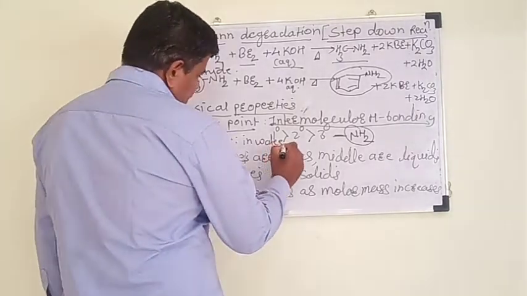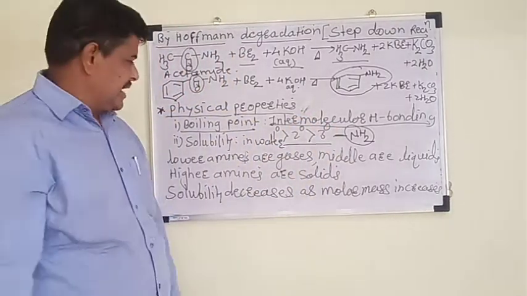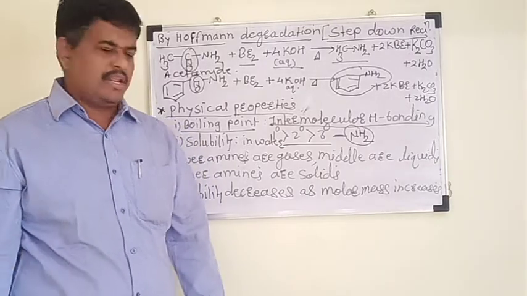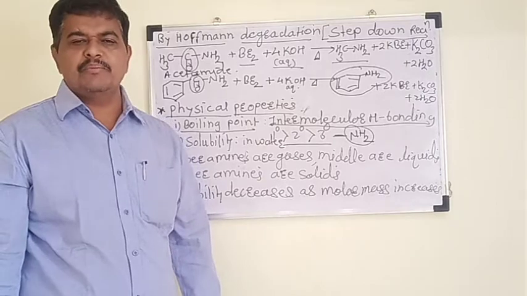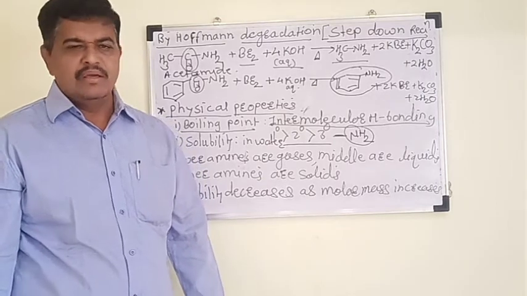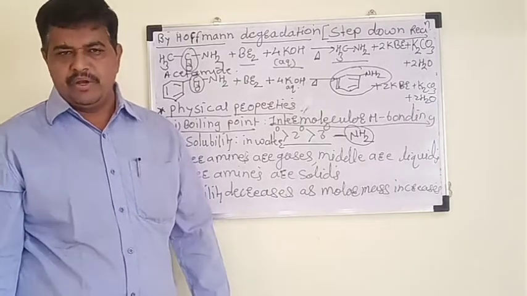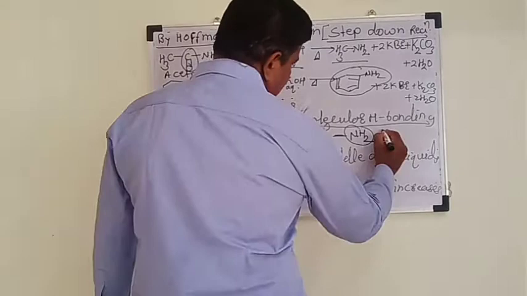This boiling point is explained as primary amine is greater than secondary amine is greater than tertiary amine. Means primary amines have a higher boiling point as compared to secondary amine, while tertiary amines have a lower boiling point. This is because in tertiary amine hydrogen is absent.